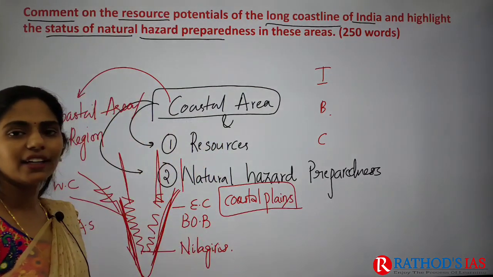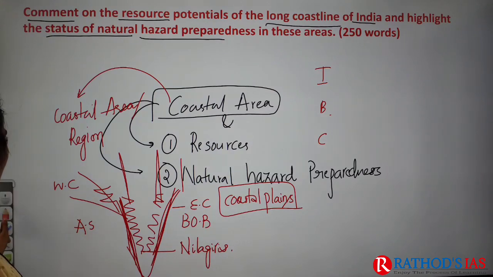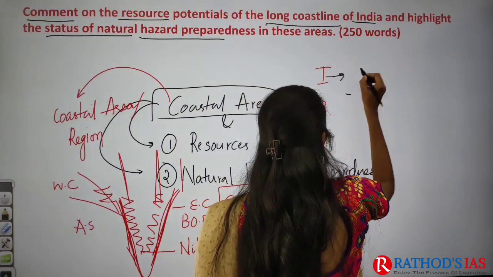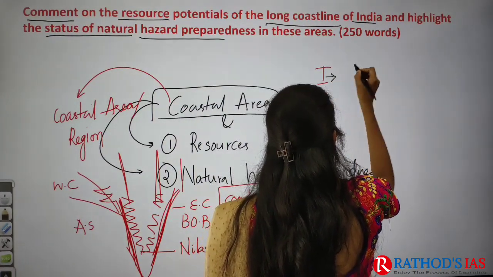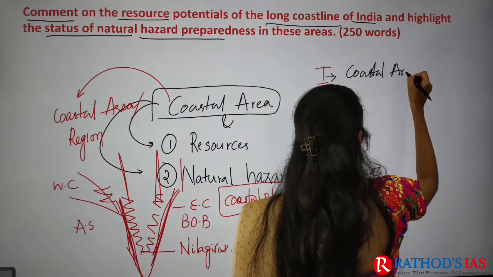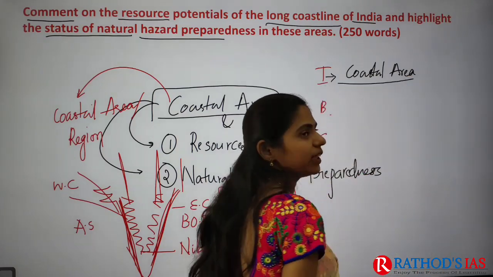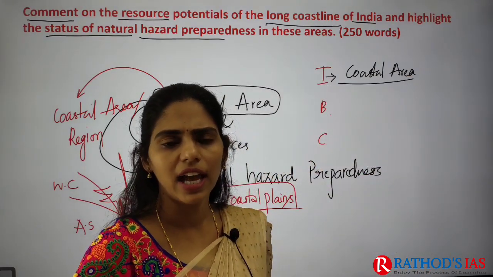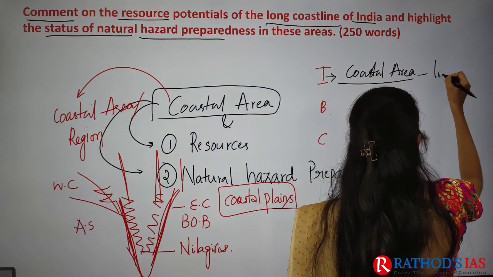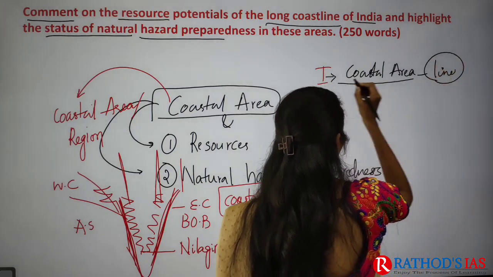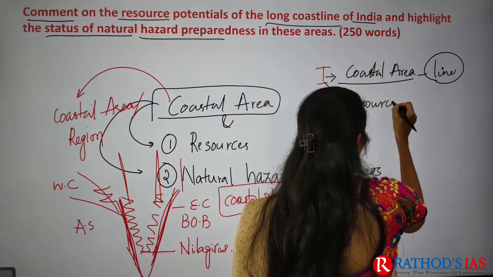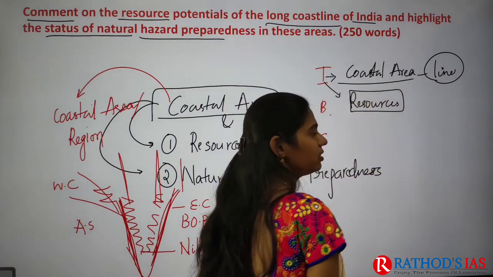So how can you write the introduction here? In the introduction you can write about the coastal area. As you all know, India is a peninsula and it has a very long coastline. So you can write about the coastline of India, or else you can write about which resources we can find, in a brief introduction.